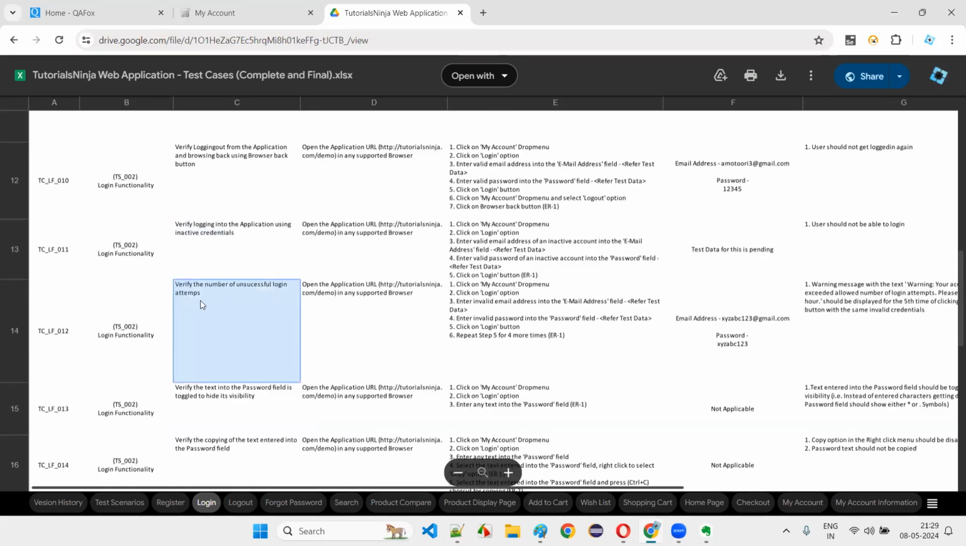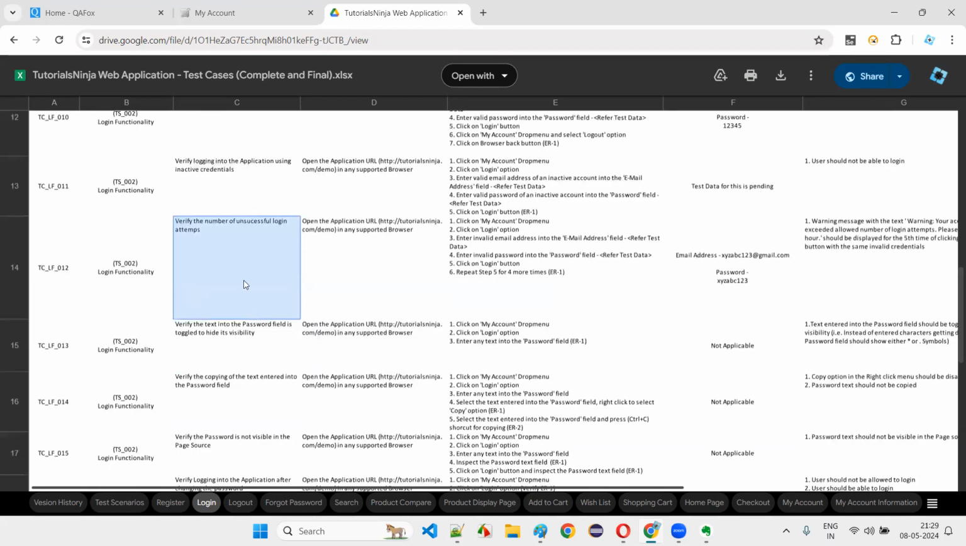Verify the number of unsuccessful login attempts. How many times will the application allow you to log in with invalid credentials? A hacker may repeatedly try to find the password, so we have to stop the hacker somewhere. It will lock the account. For example, if you go to net banking and give the wrong password 3 times, what will happen?